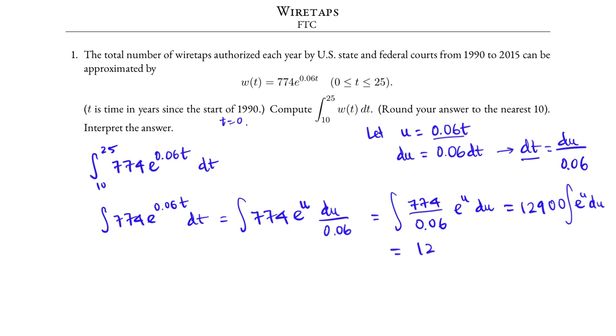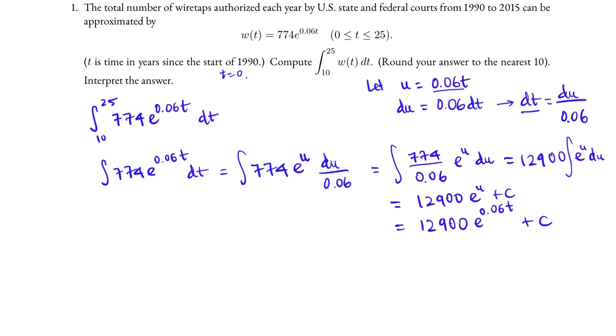We rewrite the constant multiple 12,900, and again the integral of e to the u is e to the u, but u is 0.06t, so the answer is 12,900 e to the 0.06t. If we want, we can do a plus c, but there will be no need to. We'll see why. We're not done yet.